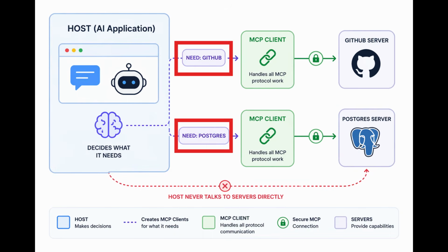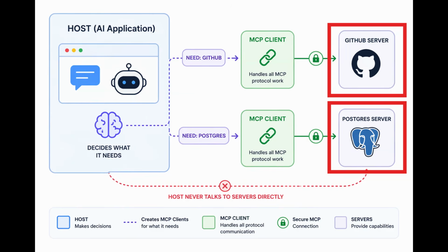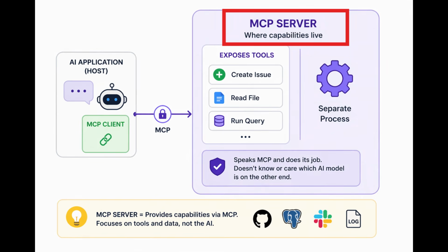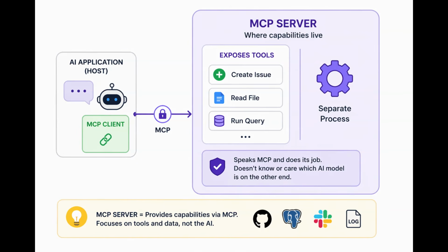If the host needs GitHub and Postgres, it creates two clients. The host never talks to servers directly. The client handles all the protocol work in between. The server is where capabilities live. It's a separate process that exposes tools, things like create issue, read file, run query. It doesn't know or care which AI model is on the other end. It just speaks MCP and does its job.